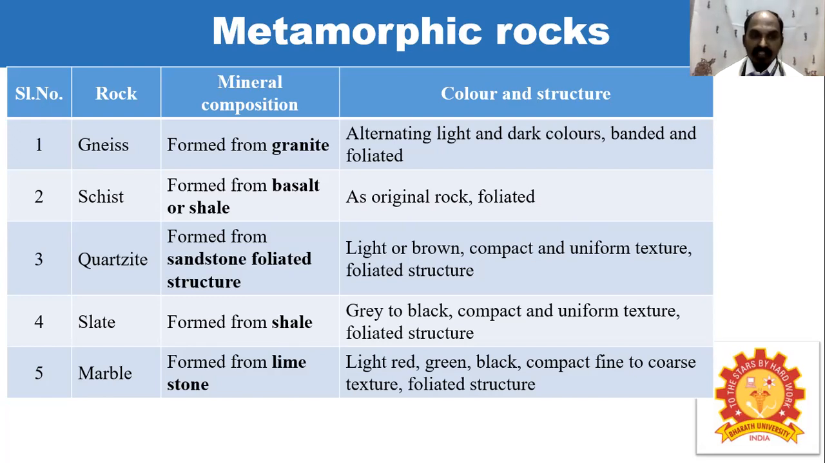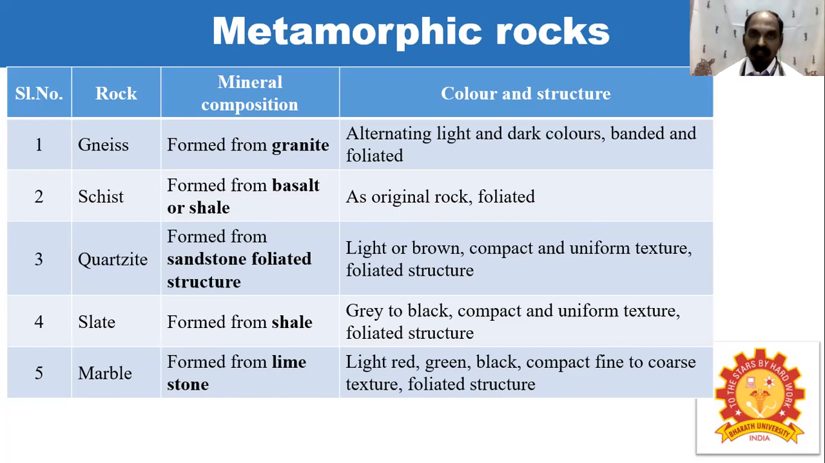The next one is quartzite. It is formed from sandstone, foliated structure. The color is light to brown, compact and uniform texture, then foliated in structure. The next one is slate. It is formed from shale. The color is gray to black, compact and uniform texture, foliated structure. Then the next one is marble. Marble is formed from limestone. The color of the marble is light red, green, black, and its structure is compact, fine to coarse texture, then foliated in structure.